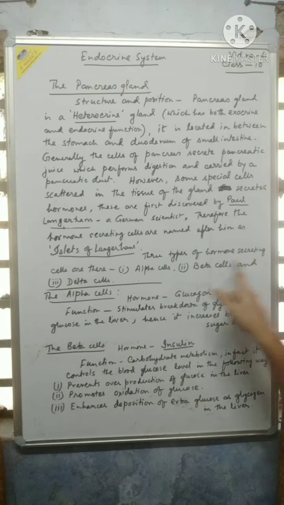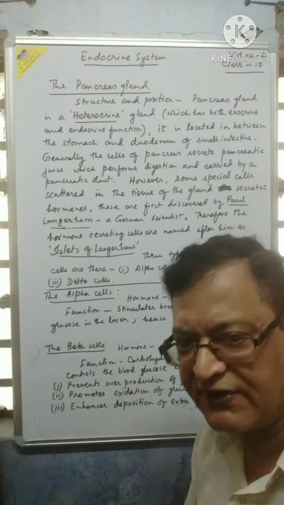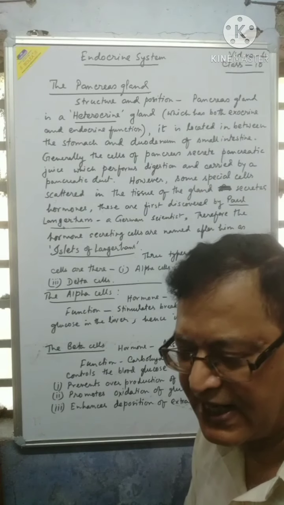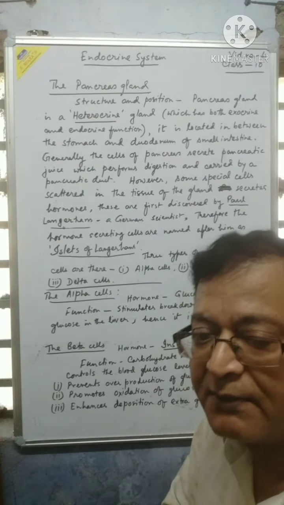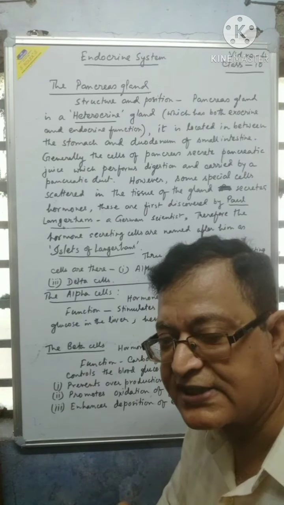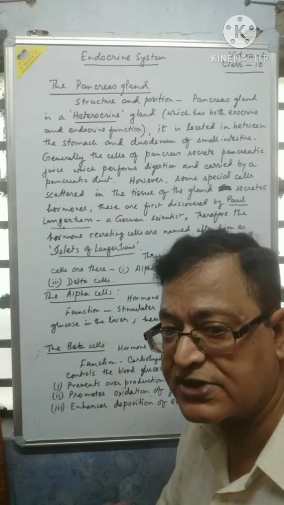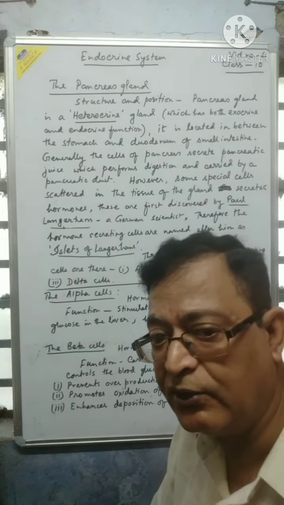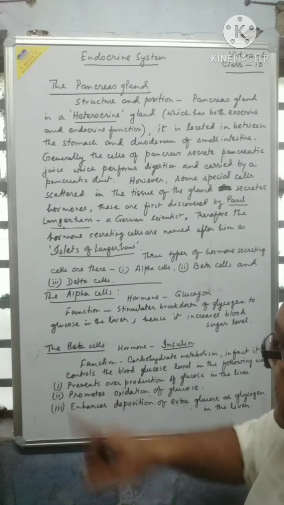Three types of hormone secreting cells are found: alpha cells, beta cells, and delta cells. Alpha cells secrete glucagon, beta cells secrete insulin, and delta cells secrete somatostatin. But somatostatin is not in the syllabus. Only glucagon and insulin will be discussed. First of all, alpha cells.